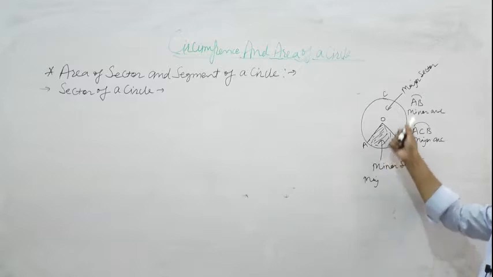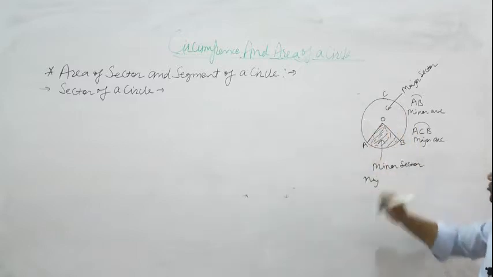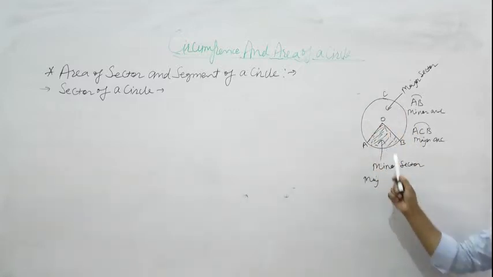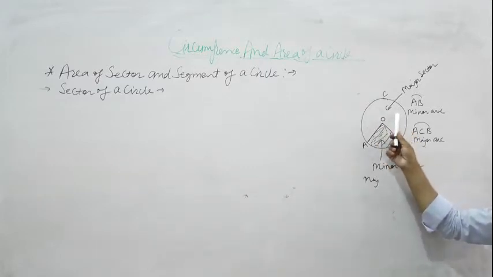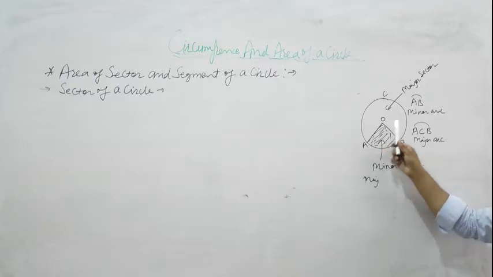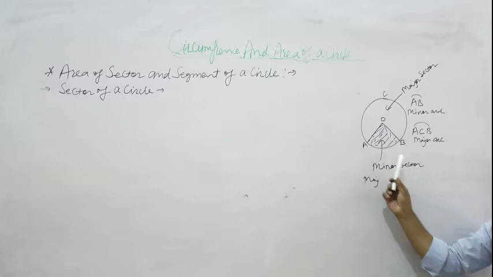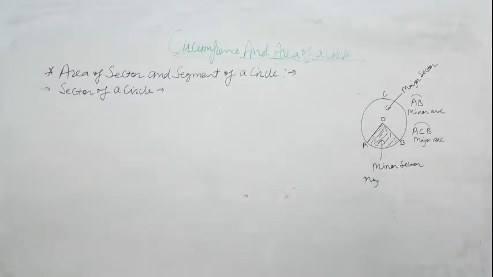OA and OB and corresponding arc. So this unshaded part is known as major sector, and shaded part is known as minor sector.